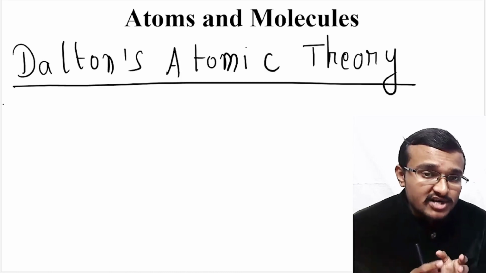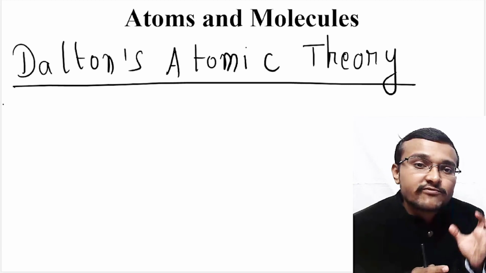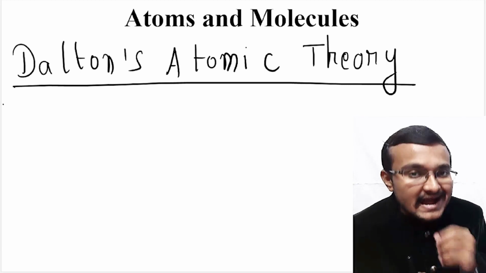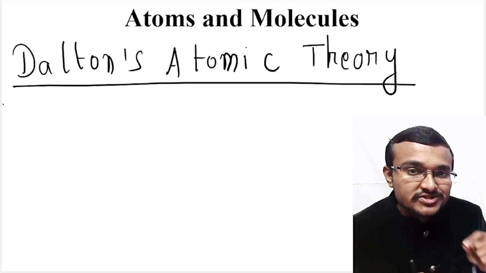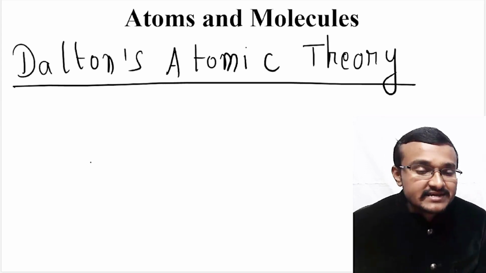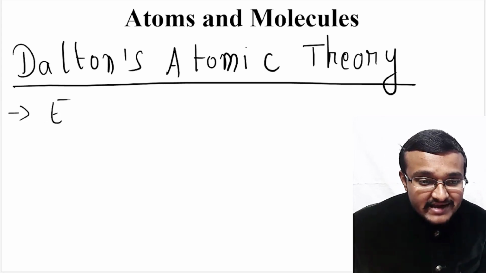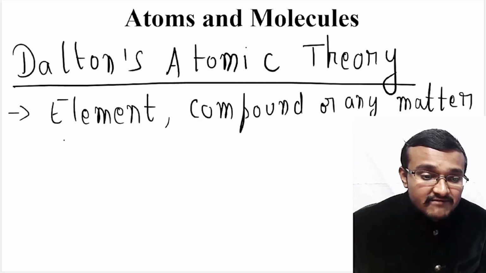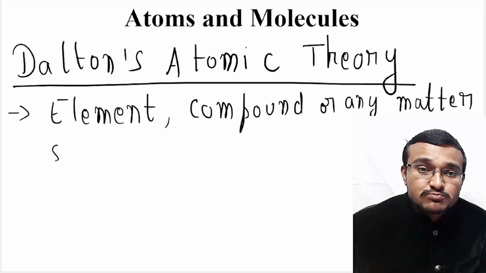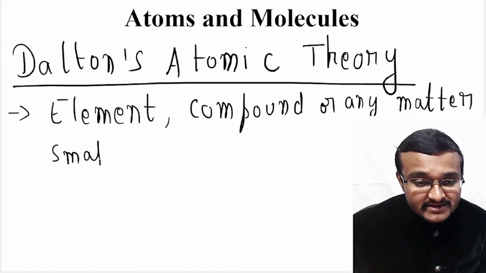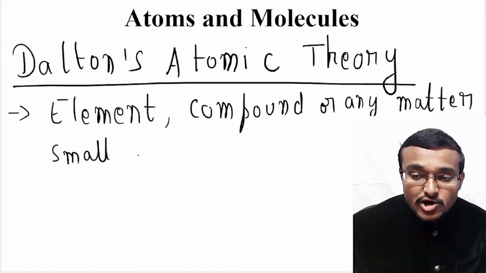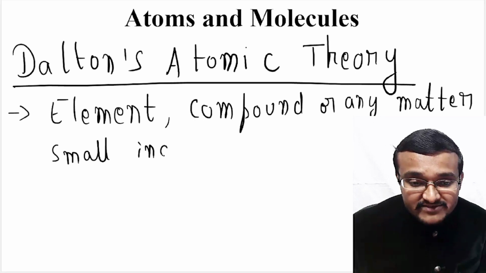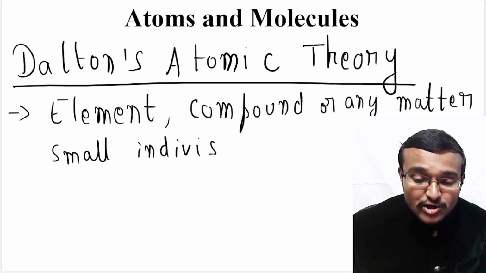Here Dalton took the same idea of the Greeks like Democritus, who coined the name atom. He also took this name atom in his postulates: whether it is an element or compound or any matter, it will be made up of small indivisible particles, that is, further division cannot be made.